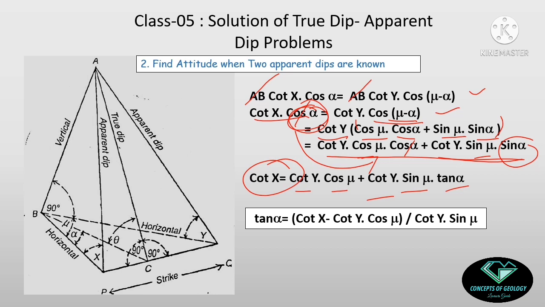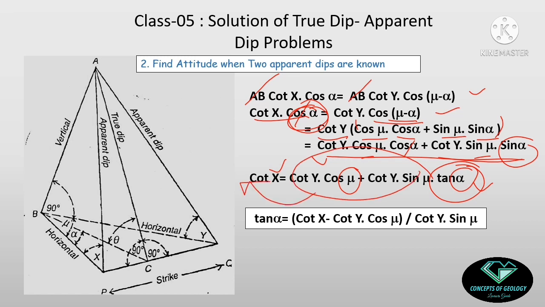So from here you see, I know this X value, one of the apparent dips, this Y value, again another apparent dip, this mu value, the angle subtended between two apparent dips, okay. What I do not know is the alpha, and that is my goal, to find out the alpha. So I will keep this tan alpha here and I will send the entire thing to this side of the equation, okay.